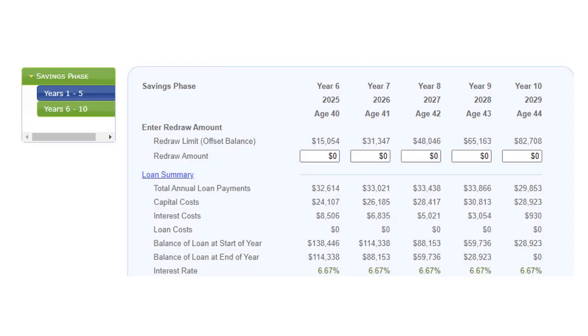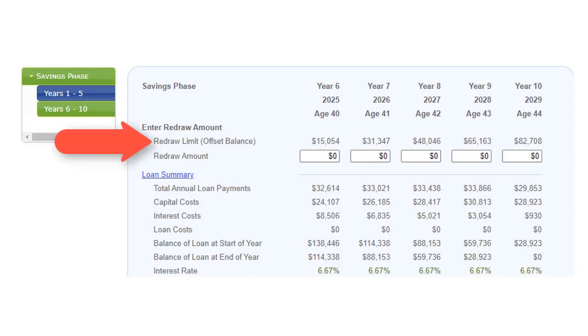Before we complete this video, I want to discuss using some of the features in the principal and interest loan with options. Many people use an offset account to store their additional payments. The idea is that your interest on loan cost is reduced by the interest earned on the savings held in the offset account. The important issue is that you can access these funds. There may be tax implications, and you need to have a conversation with either your financial advisor or mortgage broker regarding these implications.